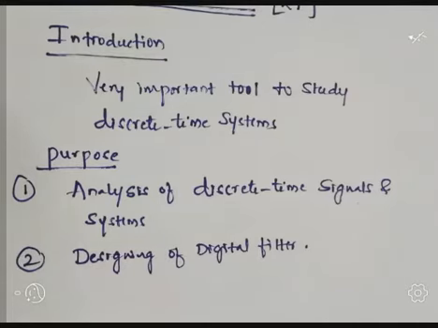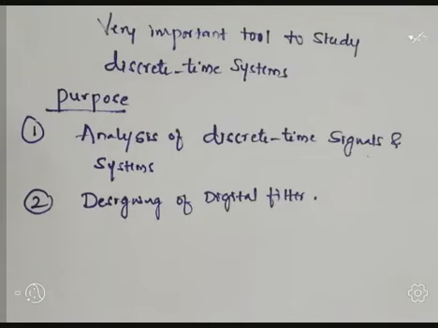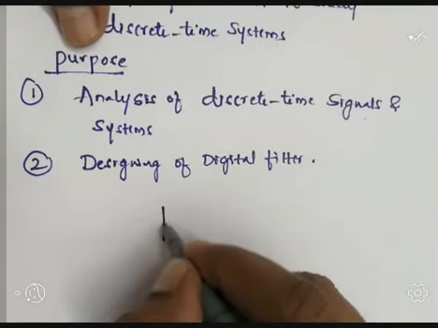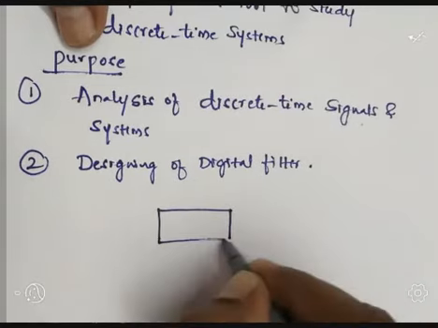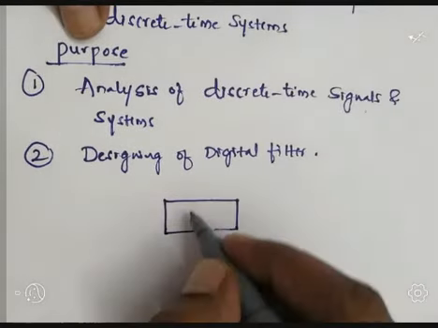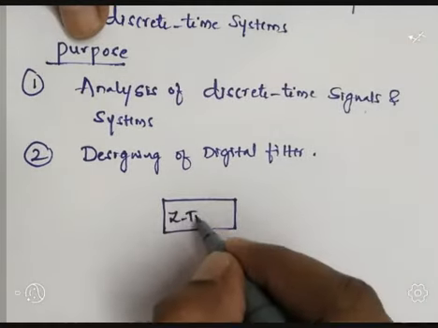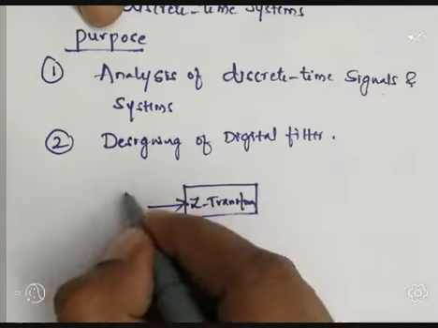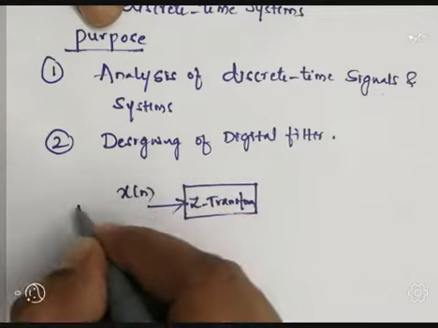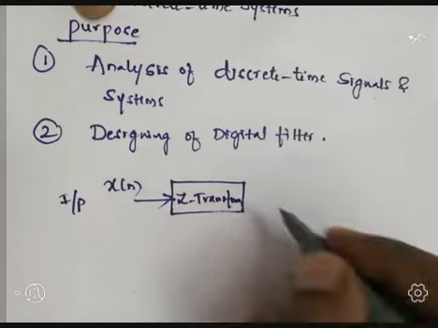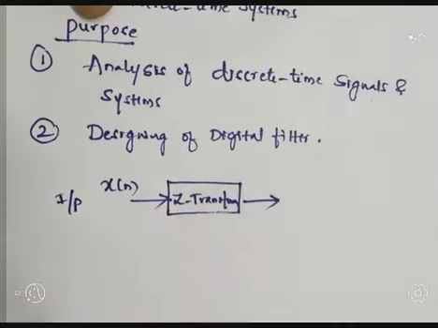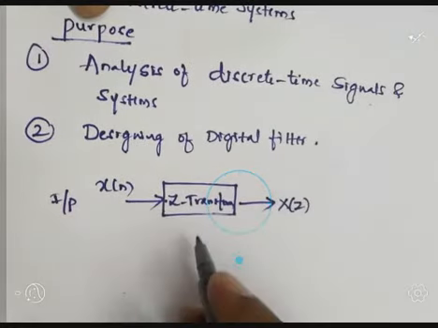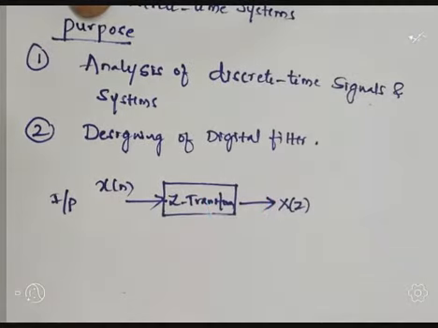Now, let's see the input output relationship of the Z transform. Let us consider we have one discrete time system with the Z transform. For this discrete time system, we have input x of n and output will be x of Z, because inside the system the Z transform operation is performed.